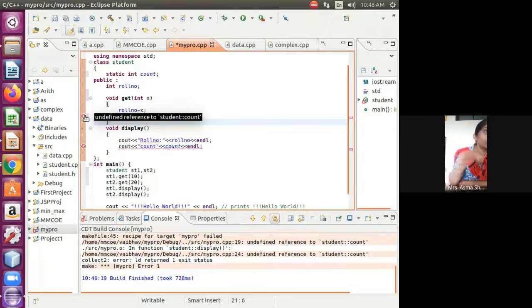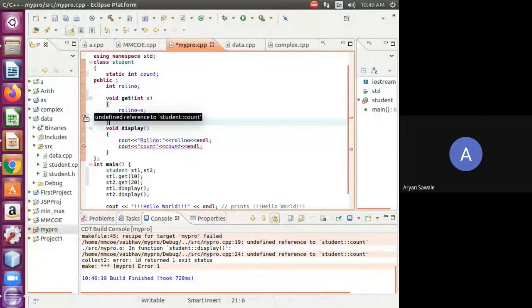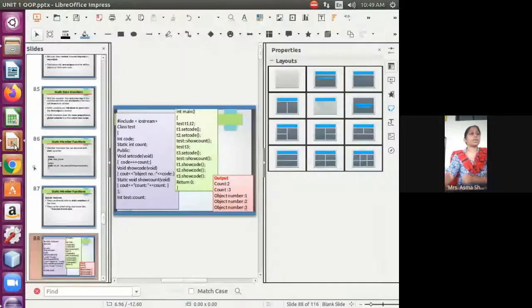One minute, students. Otherwise it will say undefined reference to Student::count. In the PPT, they have declared count once again outside the class definition. We can check now.